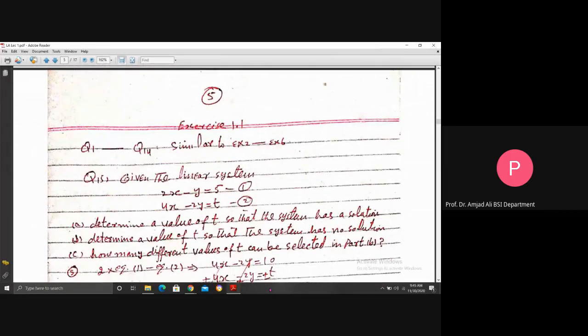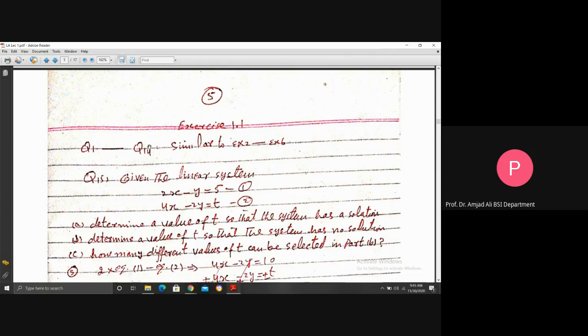So this is exercise 1.1, question 1 to question 14, similar to example 2 to example 6. Only a difference of equations in the system exists there. The same way you need to use here for this equation, you will face the solution exists, does not exist, unique solution, infinitely many solutions.